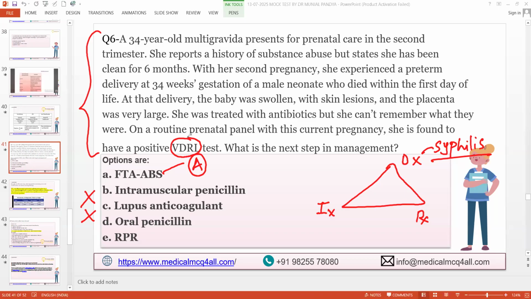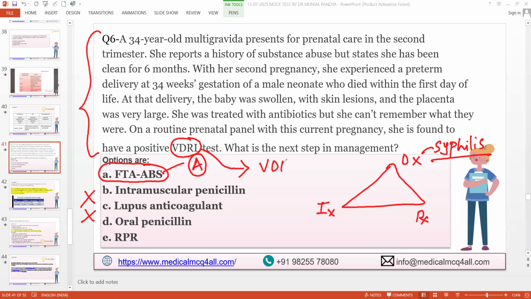Okay, fair enough. So what advantage will you get by doing the FTA-ABS? You are suspecting this lady, she has a positive VDRL. You can't directly jump to the treatment. She has VDRL positive, so why don't you want to switch to treatment? Why do you want to do further testing? False positives are high in VDRL, sir. There are other conditions also in which she can be VDRL positive.